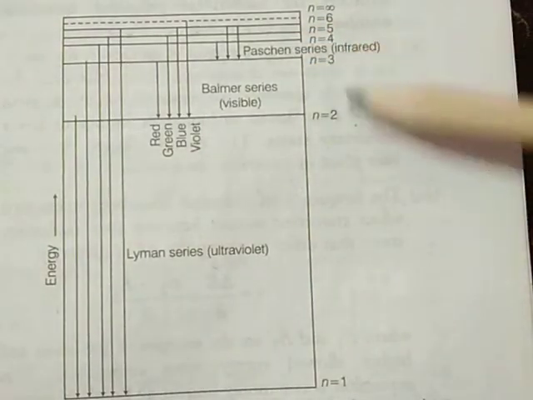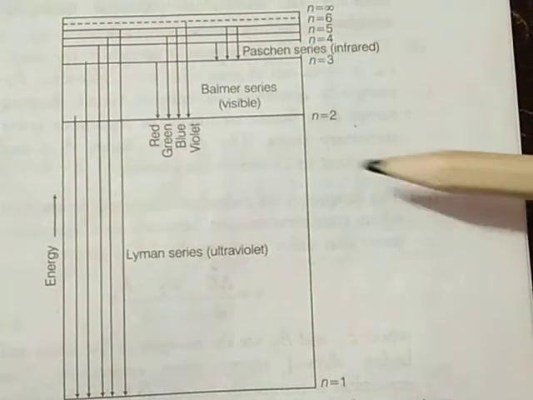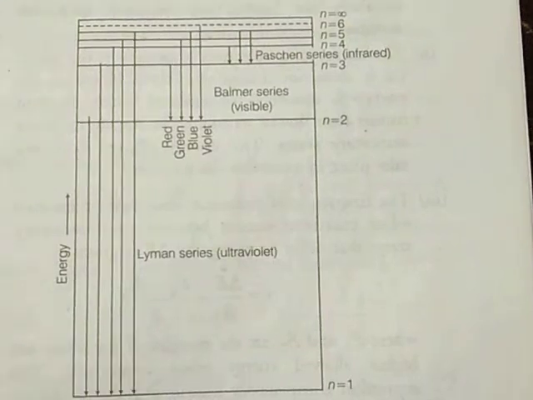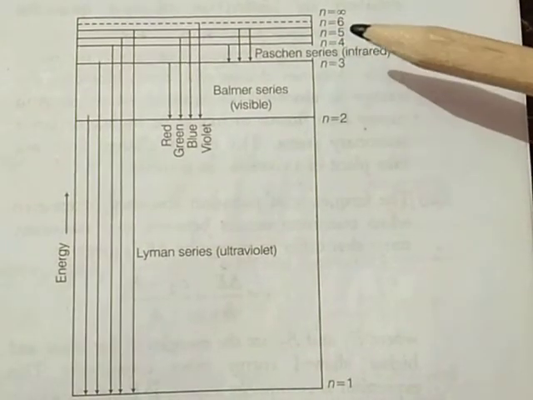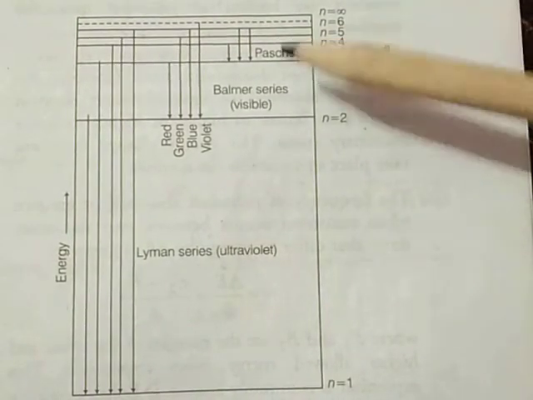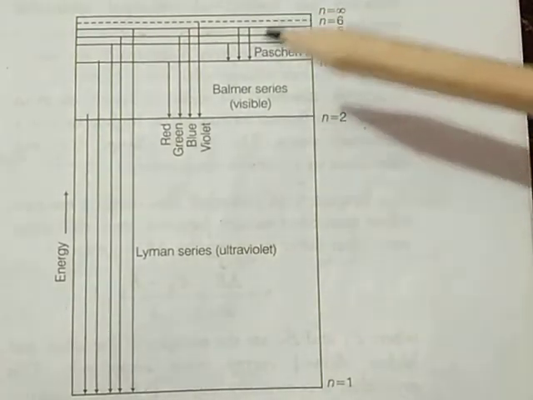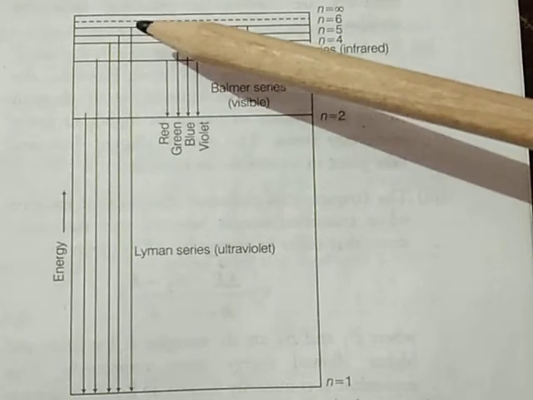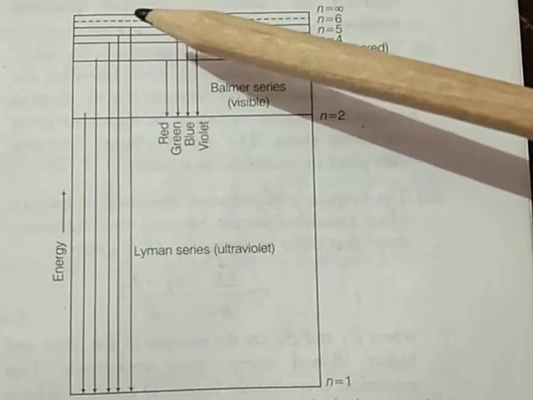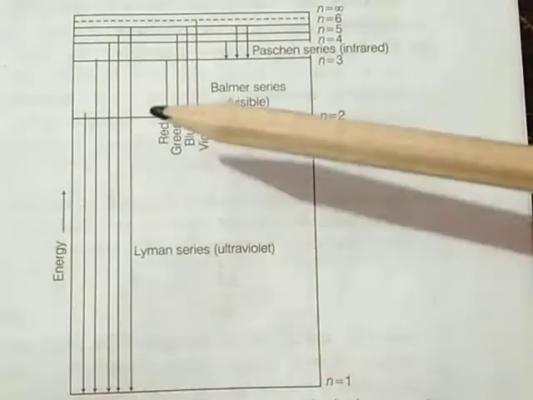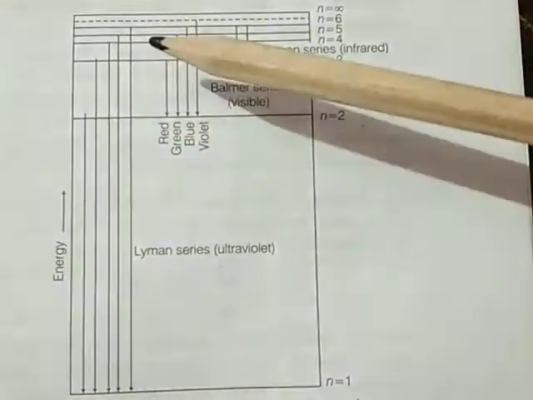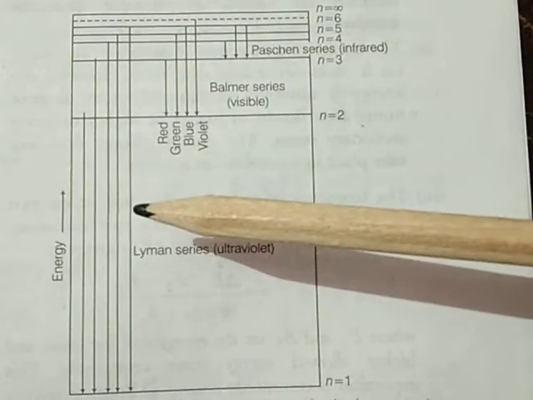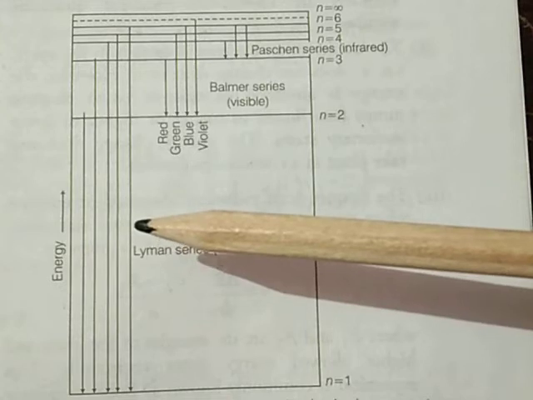All these are the series. Why do these series occur? Due to this transition, the electrons emit energy. When the electrons come from higher to lower energy levels, they emit energy, and this energy is present in the form of photons.